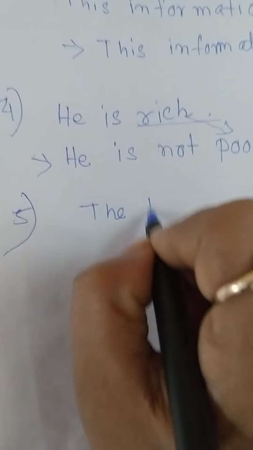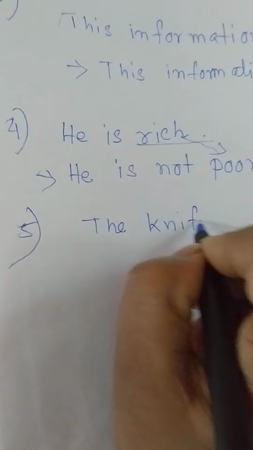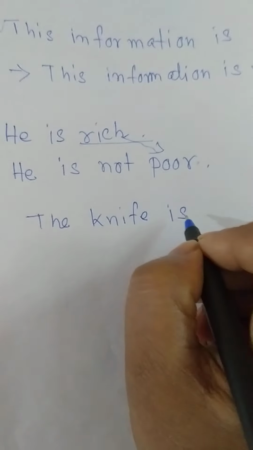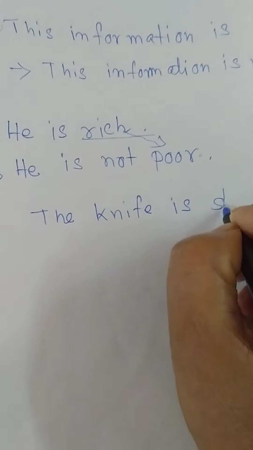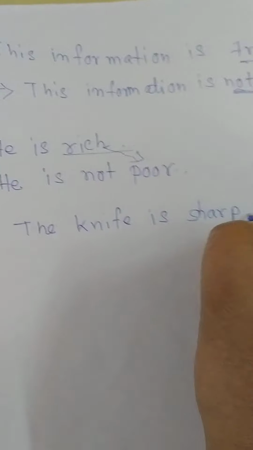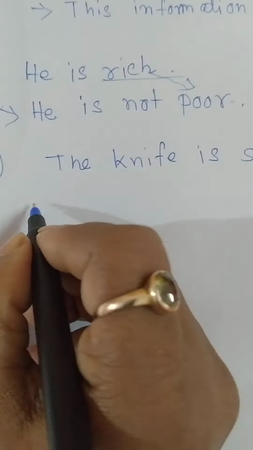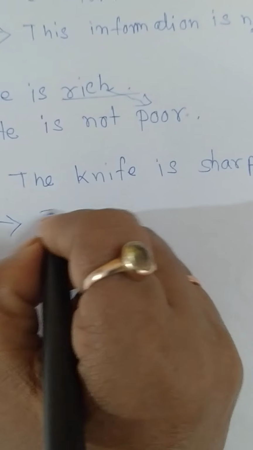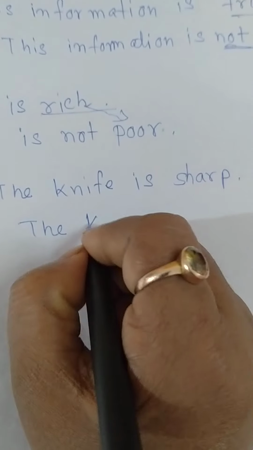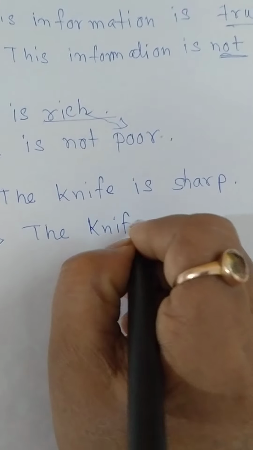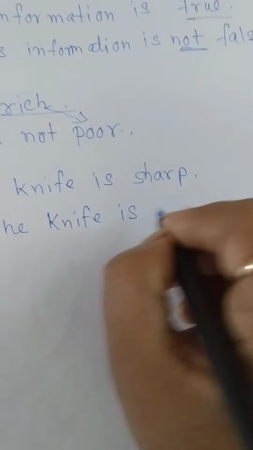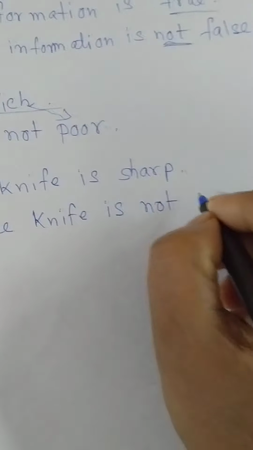The knife is sharp. The knife is not blunt.